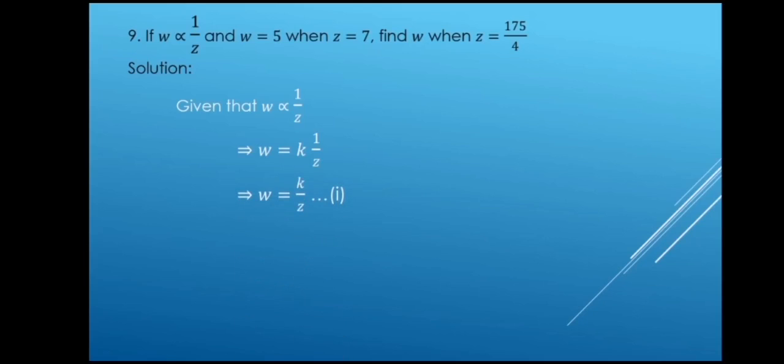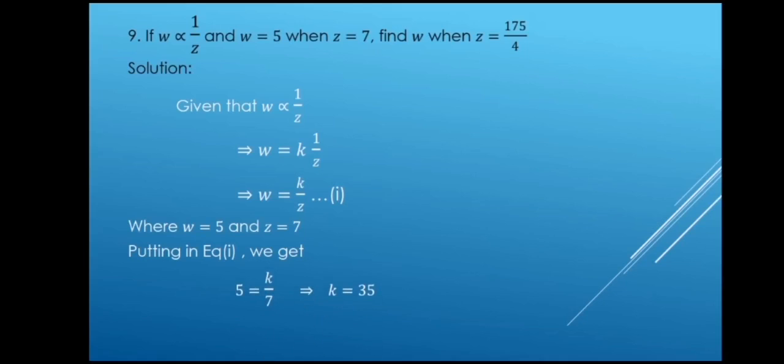We will have to put the value of w and z, that is 5 and 7, in equation number 1 to find out the value of the constant of variation, that is k. So 5 is equal to k divided by 7, or k is equal to 35. Now we need to find w when z is equal to 175 divided by 4. For this we put k is equal to 35 and z is equal to 175 divided by 4 in equation number 1. We just get w is equal to 35 divided by 175 divided by 4.